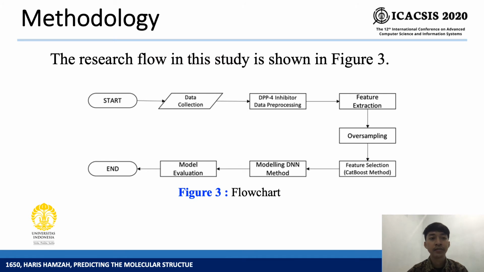This slide describes the methodology of this research, where inhibitor data is obtained from the online database site KBL. Then, preprocessing is carried out with several specified criteria. After that, feature extraction using the ECFP and FCFP methods, then the oversampling technique is used to overcome the imbalance of the dataset. Furthermore, the CatBoost method is proposed as a feature selection method. In the next stage, the DNN model is trained and the performance of the deep neural network method is evaluated.